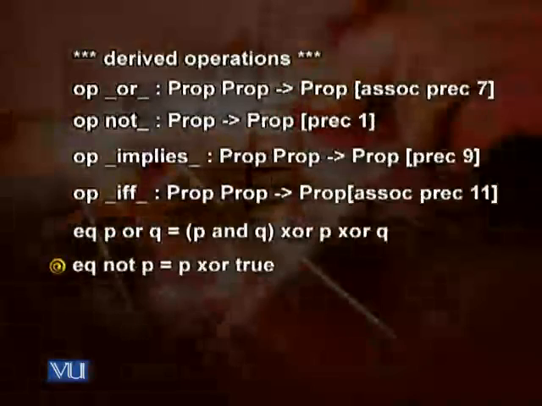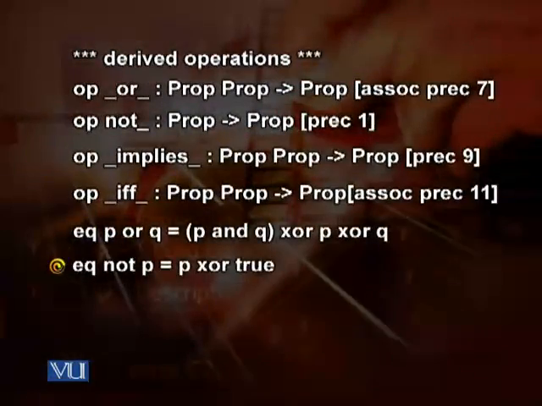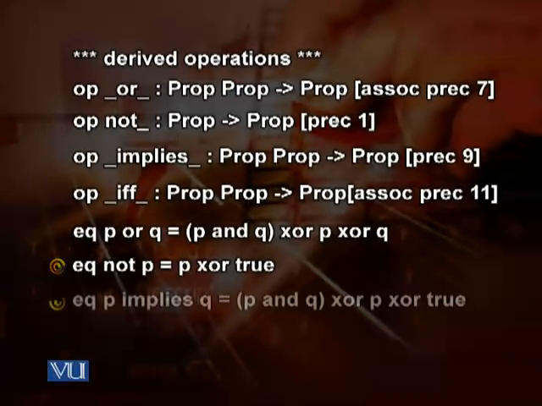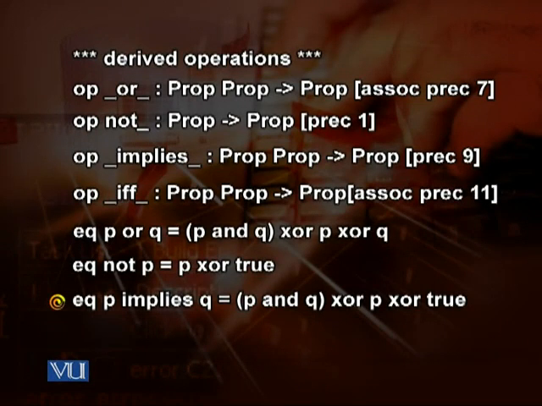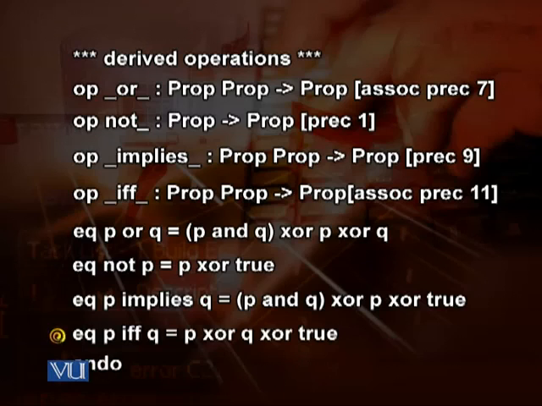Then we have equation: not P is equal to P exclusive or true. Equation: P implies Q is equal to P and Q exclusive or P exclusive or true. And finally, equation: P if and only if Q is equal to P exclusive or Q exclusive or true. Nothing really special about these.